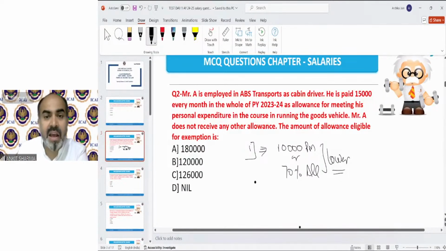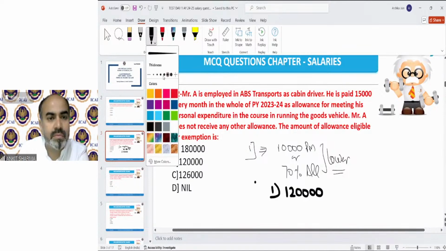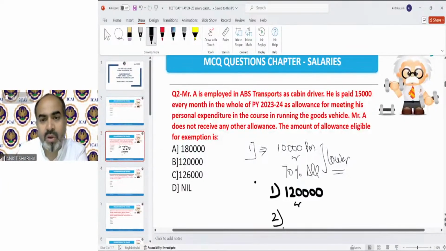In our question, 10,000 per month means 1,20,000. Or 70% of allowance. The allowance has been given 15,000 per month. So 70% of 15,000 per month, for the whole year, that is 1,80,000.